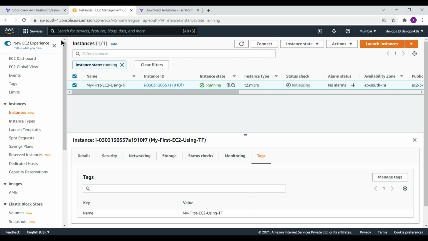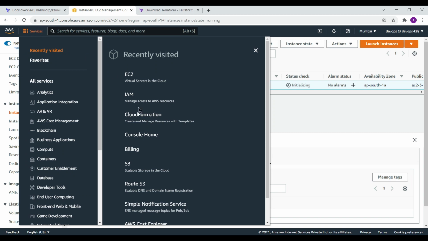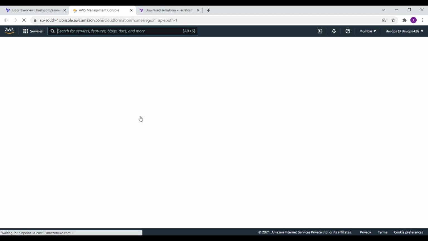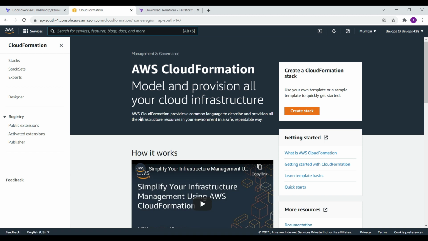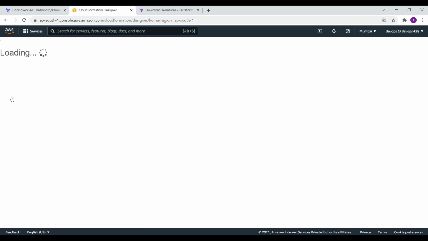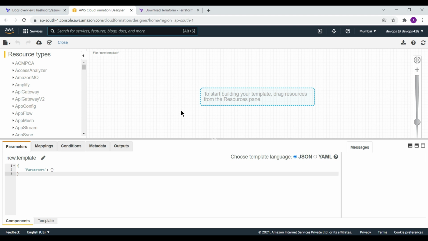One more thing I want to show you guys. CloudFormation has a restriction that it works only for AWS, while Terraform ties up with other cloud providers as well. But CloudFormation has one beauty, the designer, where you can create an architecture. You don't have to write any code, you just drag and drop an instance.